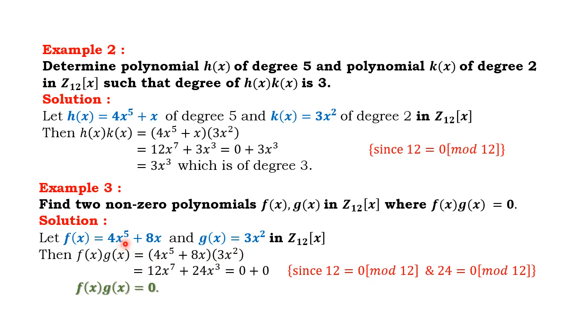So 4x⁵ + 8x; we use 4x, it is simple. 4x into 3x² is a non-zero polynomial product. If it is 4x, it is equal to 12x³, and 12x³ is again 0. Otherwise, this example is also true. Okay, it is equal to 0. Since 12 equals 0 and 24 equals 0, hence we found the non-zero polynomials.